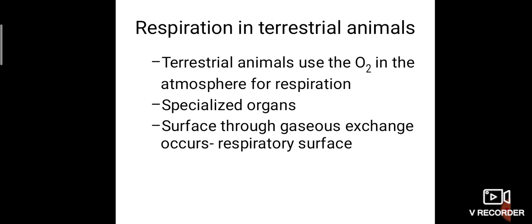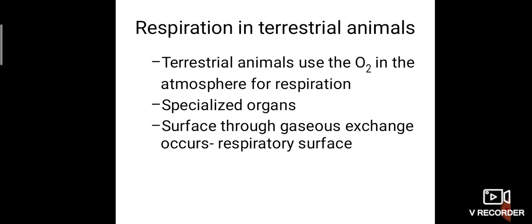Some specialized organs are also needed for the respiration process. First step, we have to breathe. In respiration, the first step is breathing. Breathing is nothing but gaseous exchange. The nose is an organ involved in the breathing process, along with the nasal cavity, pharynx, larynx, trachea, and lungs. The gaseous exchange mainly takes place in the lungs because of the presence of alveoli, the exact part where respiration takes place.